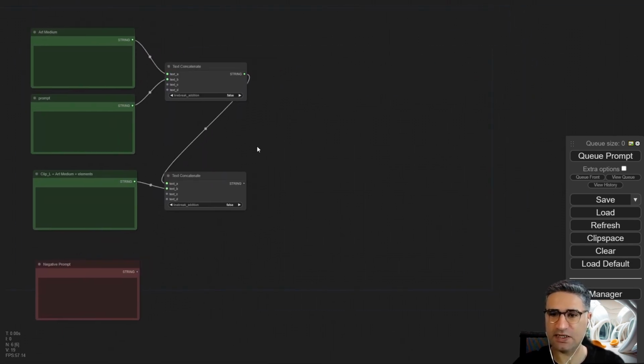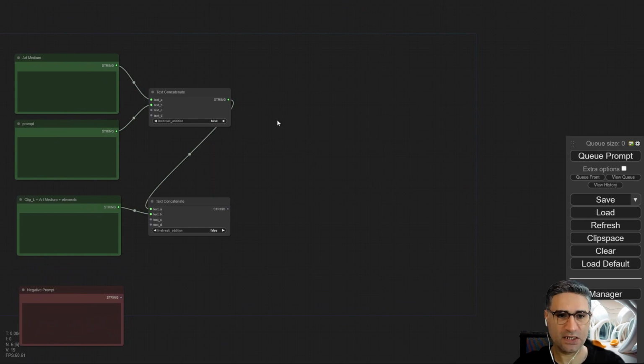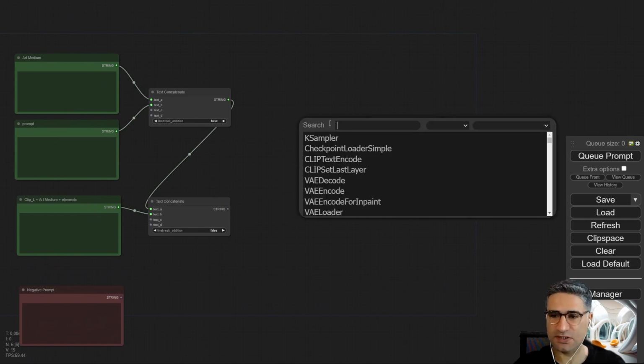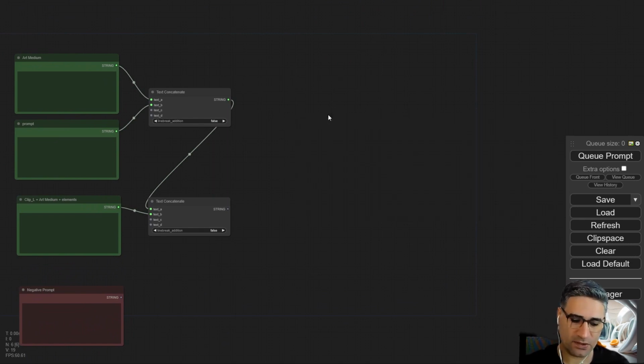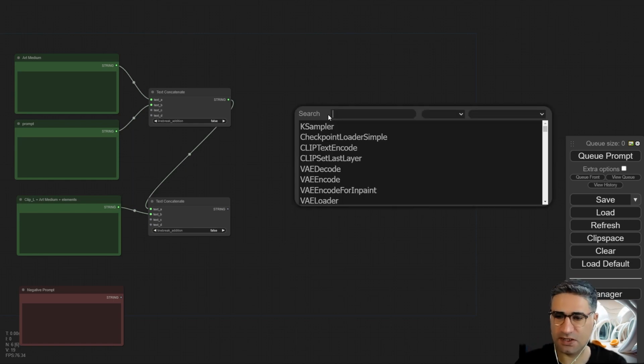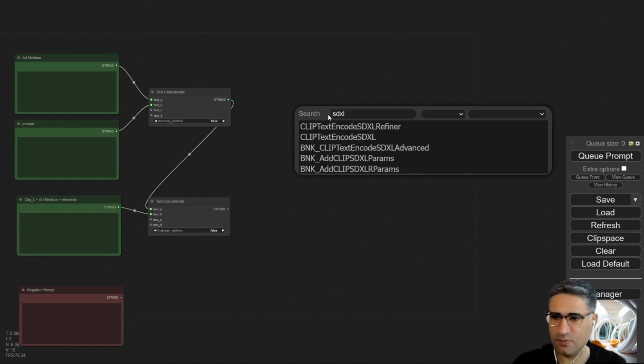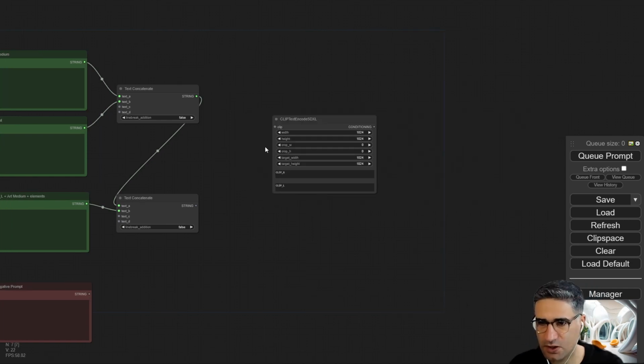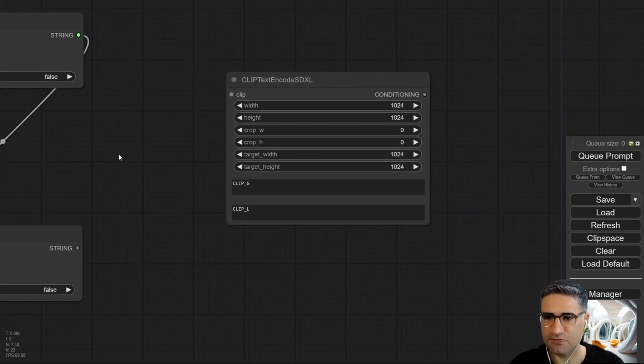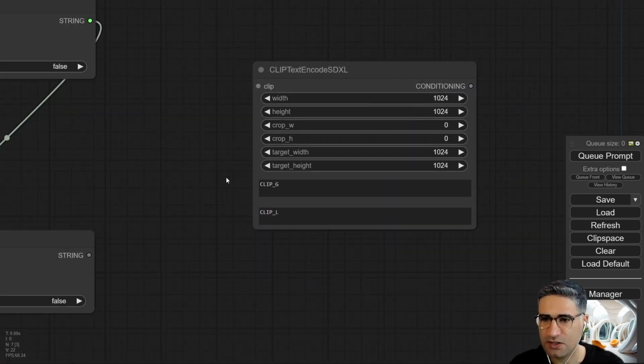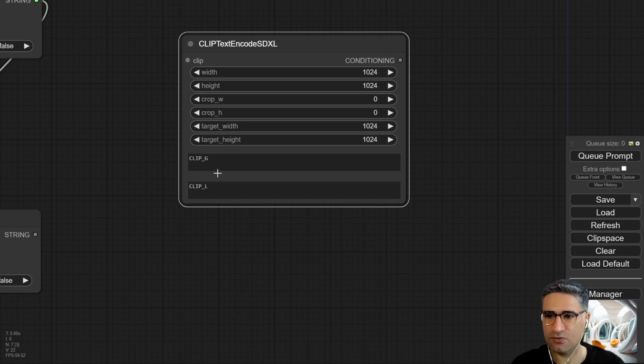The next thing that I am going to add is CLIPTextEncodeSDXL. So just write SDXL text encode. Oh, yes, exactly. This one. Okay, and here you can see in this node, we have to write two prompts.